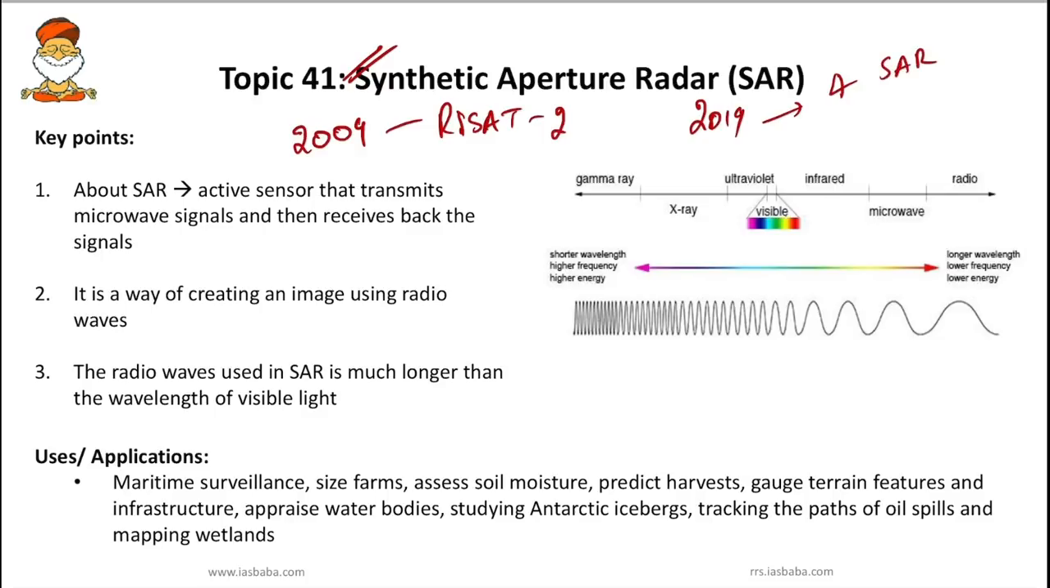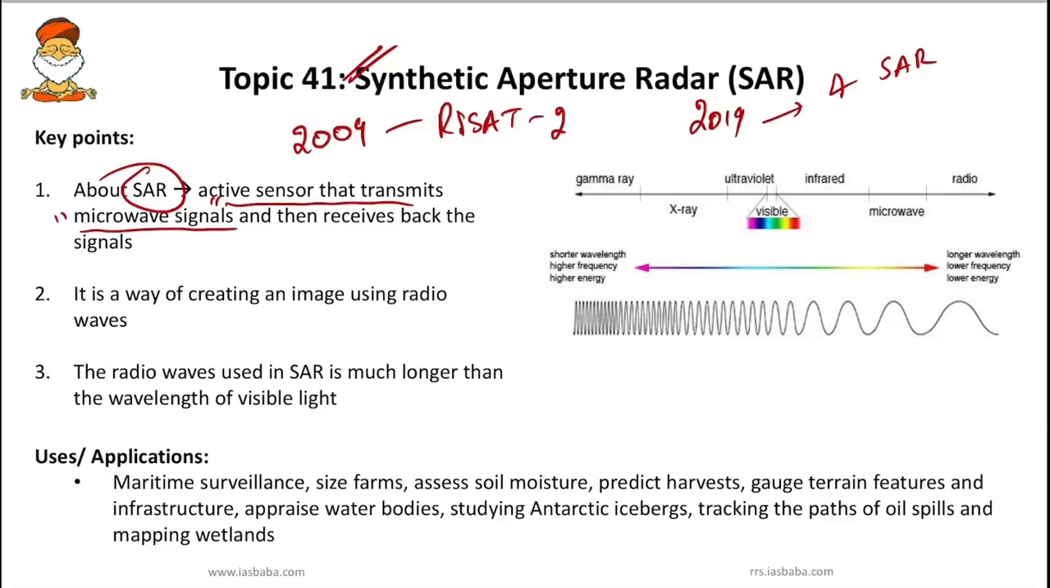So we shall try to understand what is this synthetic aperture radar. So as simple, any radar, it is nothing but an active sensor that first transmits some signals and then receives back the signal, right? So in the same fashion, this SAR is nothing but an active sensor that transmits microwave signals. So you have to remember this particular SAR, it transmits microwave signals and then it receives back the signal from, or which are backscattered from the Earth's surface. So this is the operation.